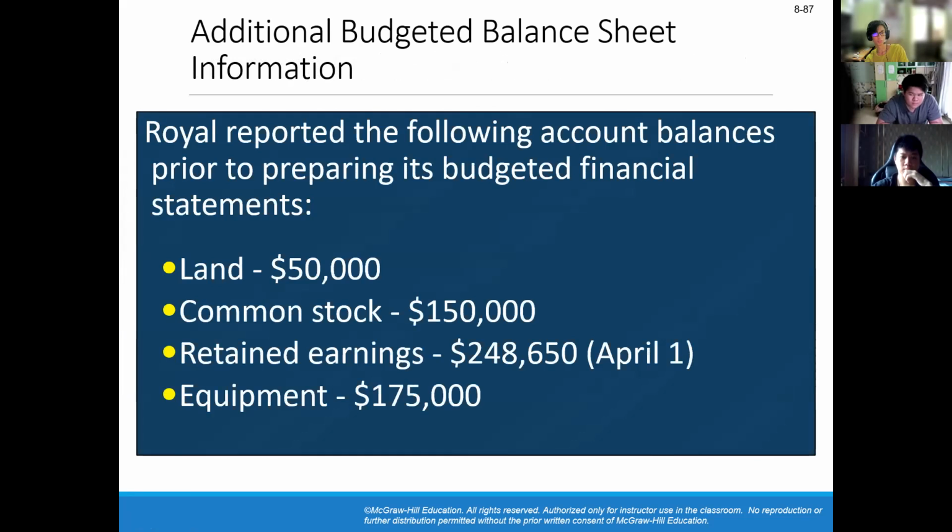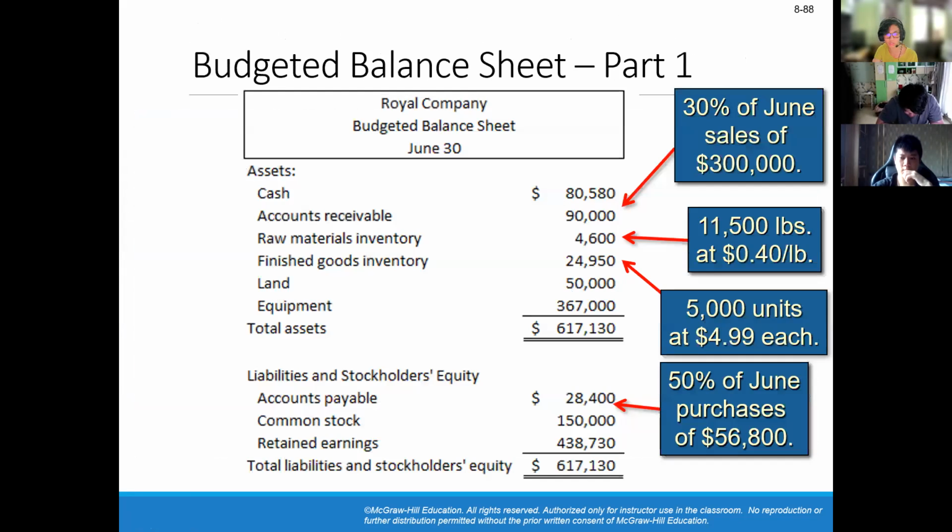So additional information, RAW reported the following account balances prior to preparing its budget financial statements. For land, 50,000, common stock 150,000, and equipment 175,000.